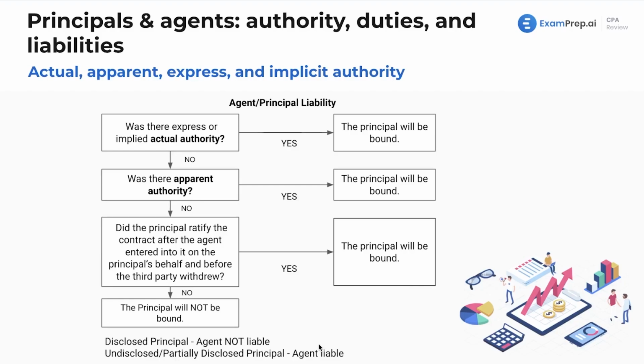But if it's a bunch of random agents or a bunch of random people buying all the land on behalf of Walt Disney, even though Walt Disney is the undisclosed principal, then they're not going to really think, oh, there's something bigger going on here and I can jack up the price. No, they'll probably just sell it at a normal price. That's the classic situation. I would definitely memorize this. This is a great illustration of what we've got going on.